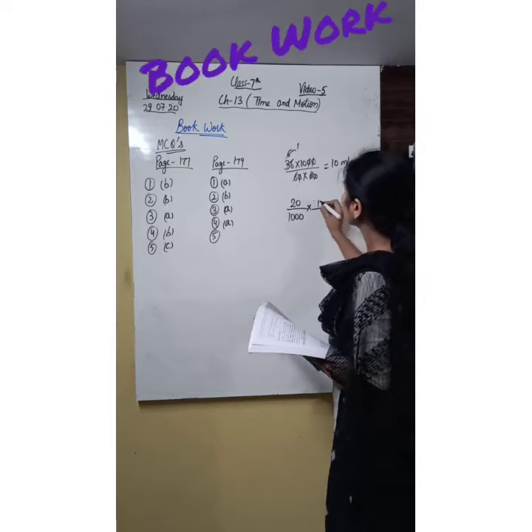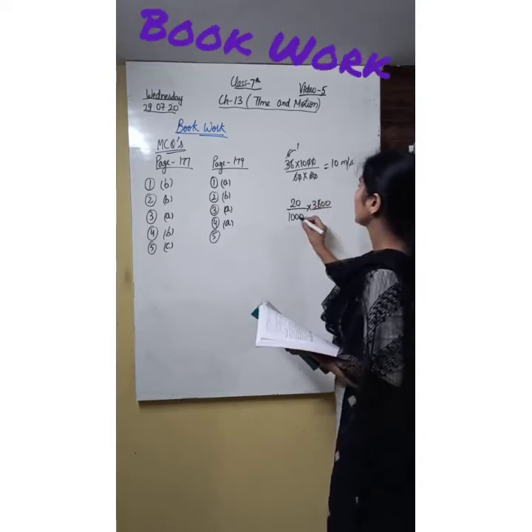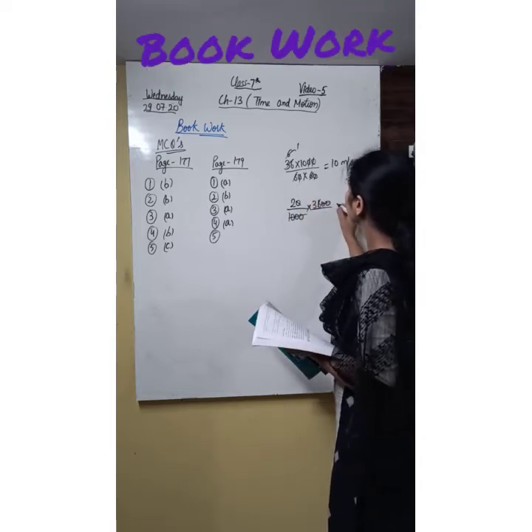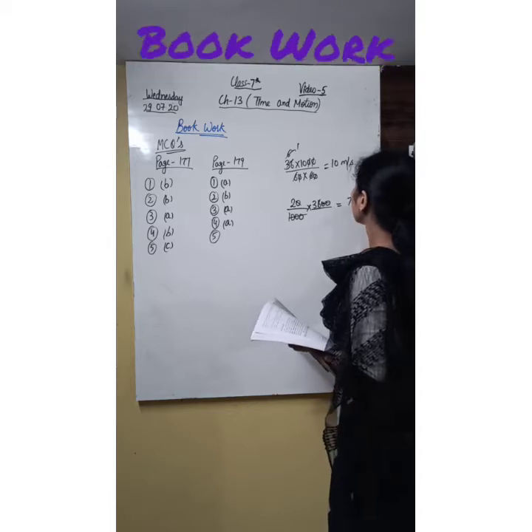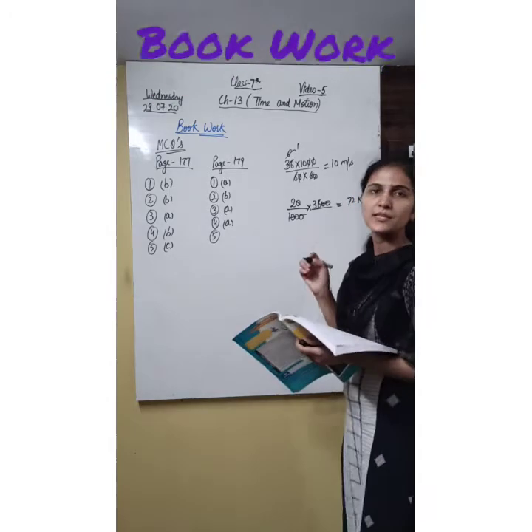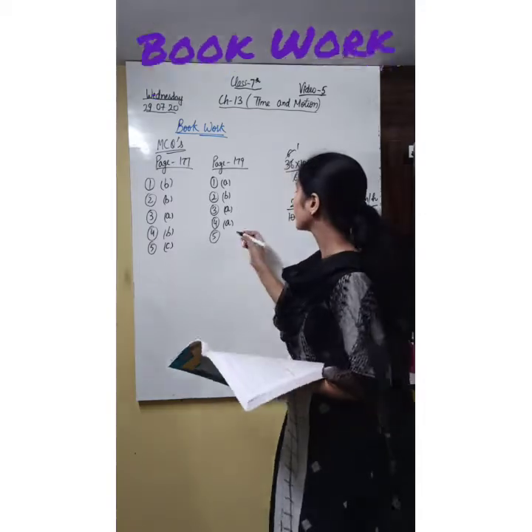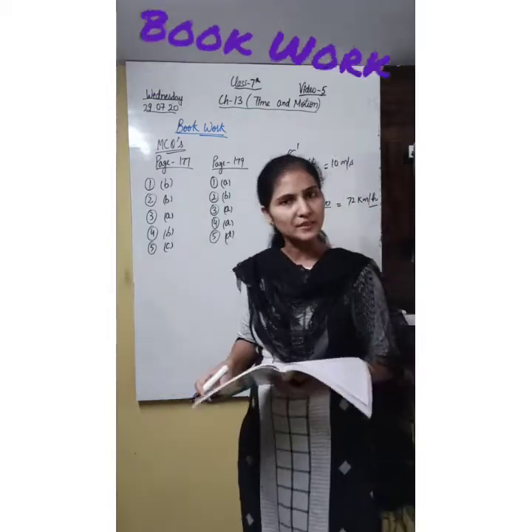So yes, here I am dividing, so it will move here. It will be 72 kilometer per hour. So its answer will be D, 72 kilometer per hour.